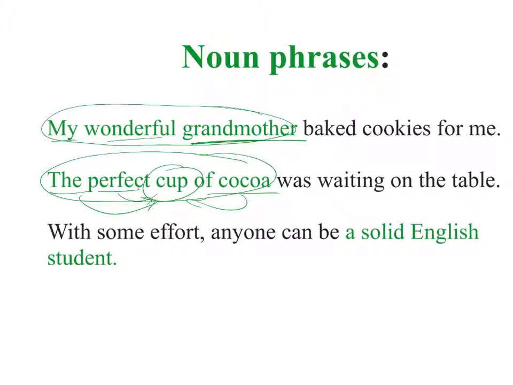And lastly, with some effort, anyone can be a solid English student. So noun phrases do not have to come at the beginning of sentences. It can come anywhere in a sentence. So here we have a solid English student. So student would be your main noun, and these three words all refer back to student. And that makes it a noun phrase.